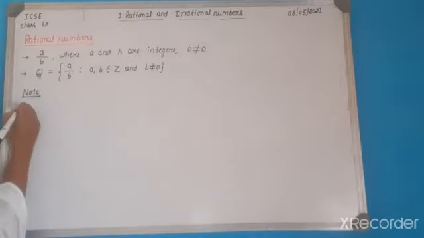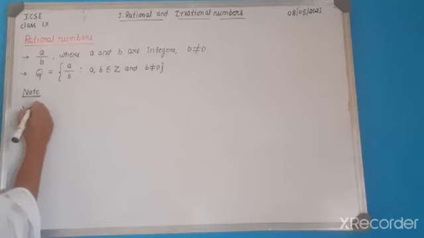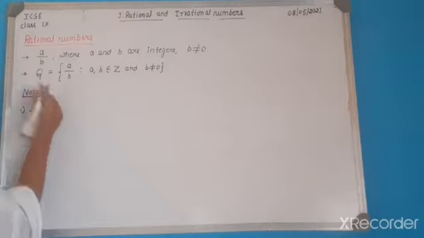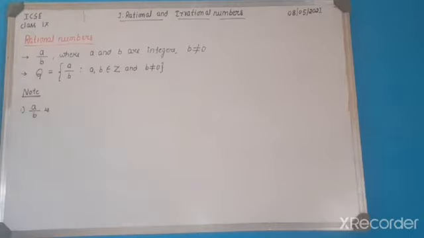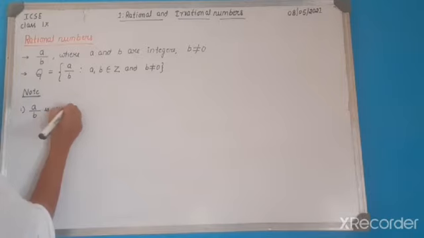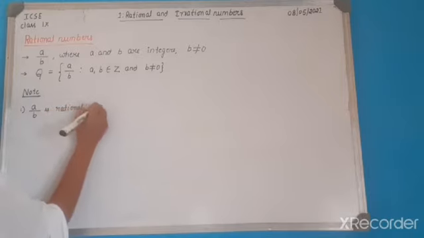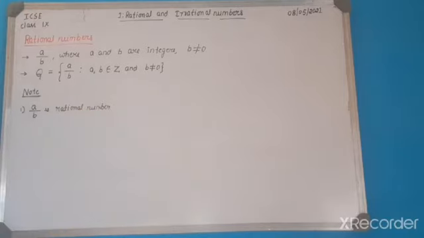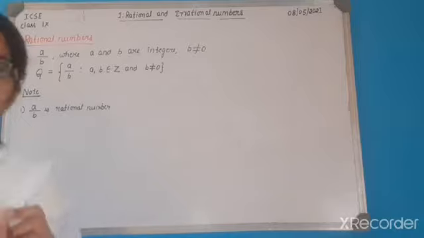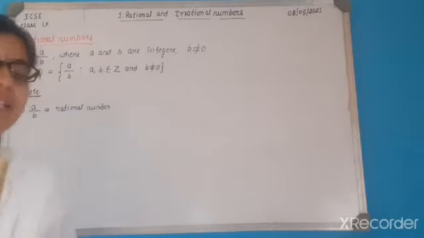So the first point is, when you consider the rational number, as we know definition alli helidivi, a rational number is expressed in the form of a by b. Observe here, a by b is called a rational number. So if I say this a by b is a rational number, it should follow some conditions.